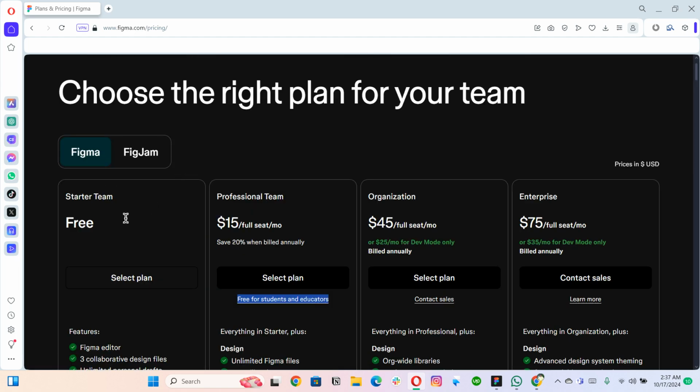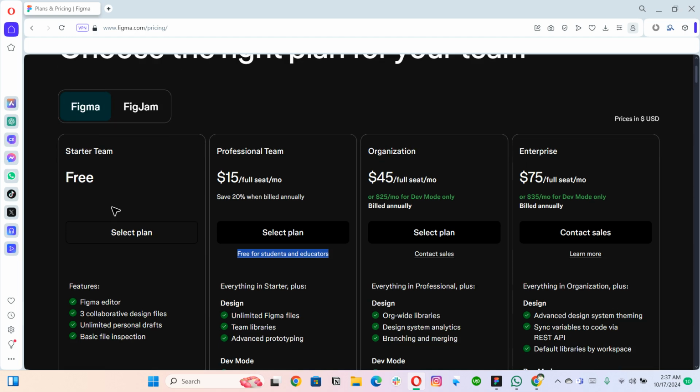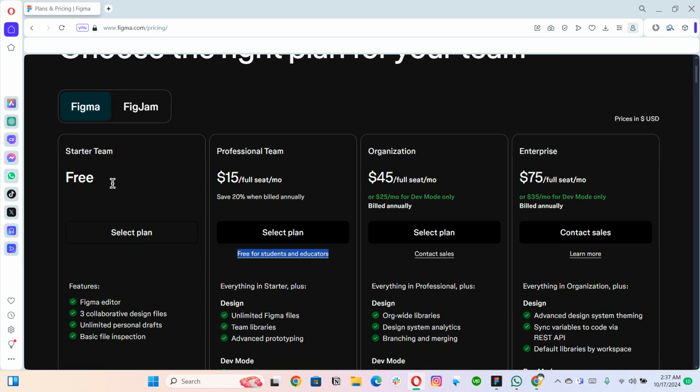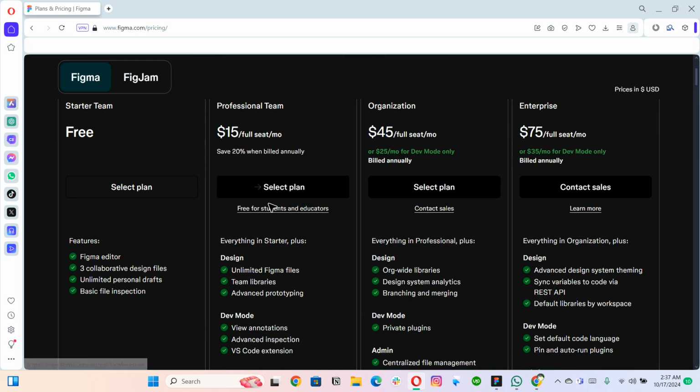But in case you are in a learning phase and you want to learn Figma, then you can use the free starter team or free plan of Figma as well. But let me be honest with you guys that you will have only limited features in the free section, right? So I suggest that you go for either the professional plan for Figma, or you can apply as a student or educator as well.